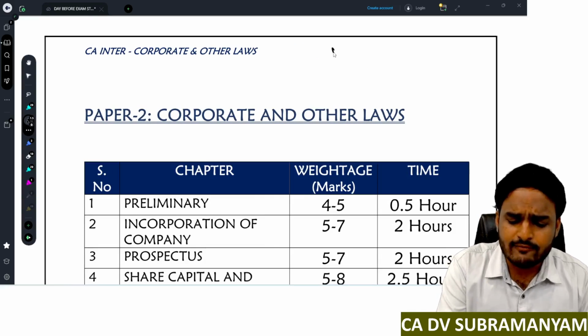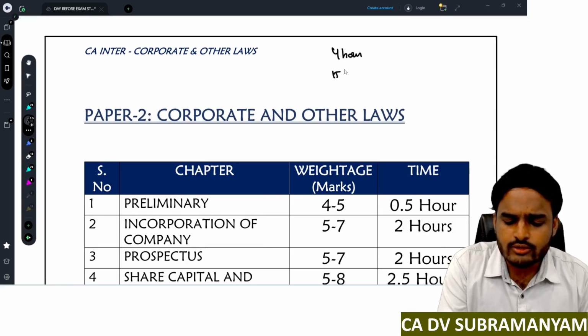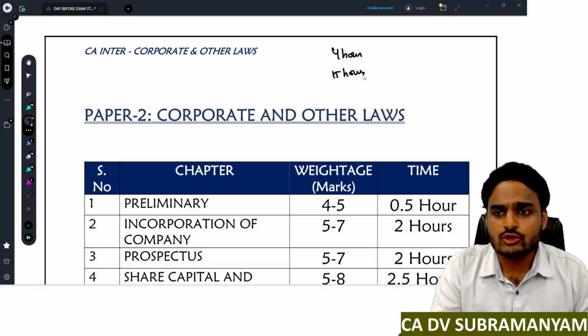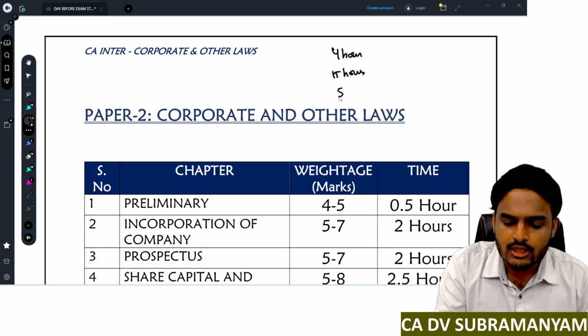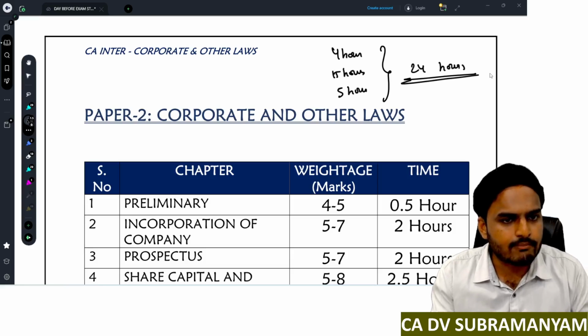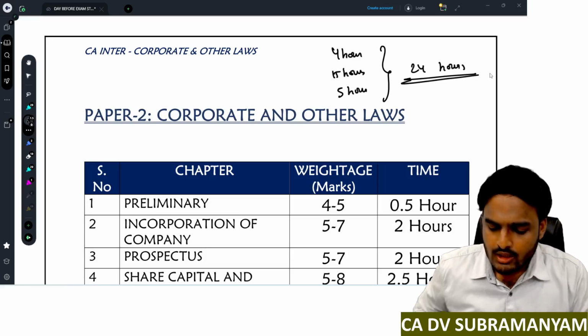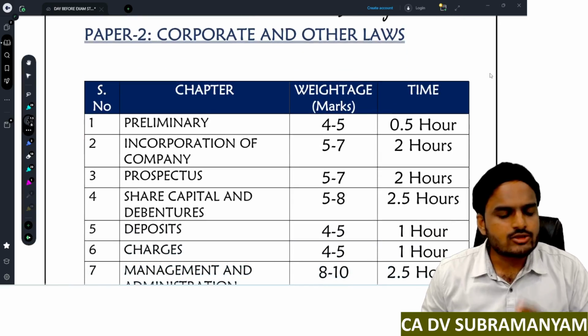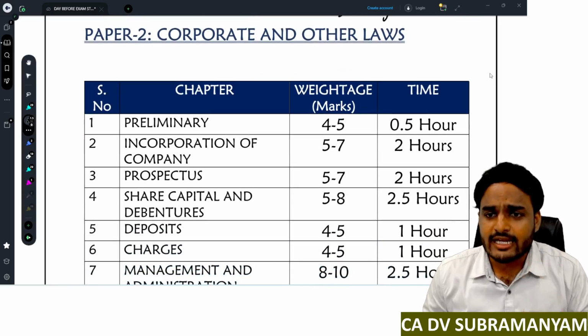So today you can spend 4 hours. Tomorrow you can spend 15 hours, and the day after tomorrow, that is on the day of examination, you can spend 5 hours. So in total you have 24 productive hours to revise this Paper 2. Now let me tell you the expected weightage of each and every chapter and the expected time for revising each chapter.